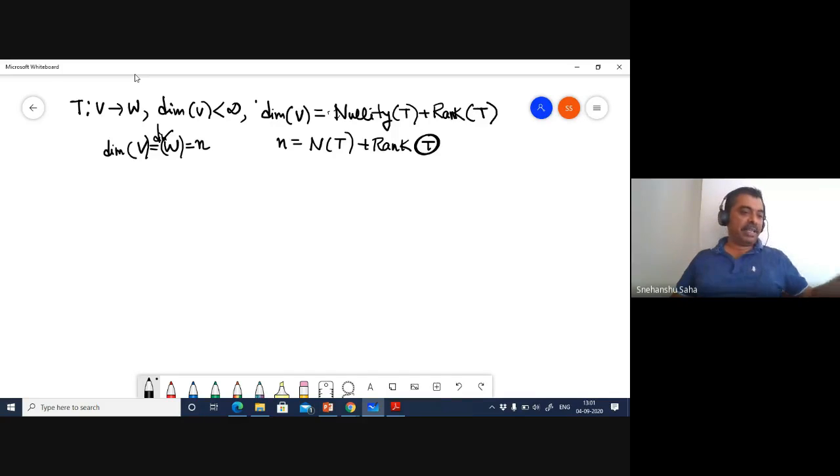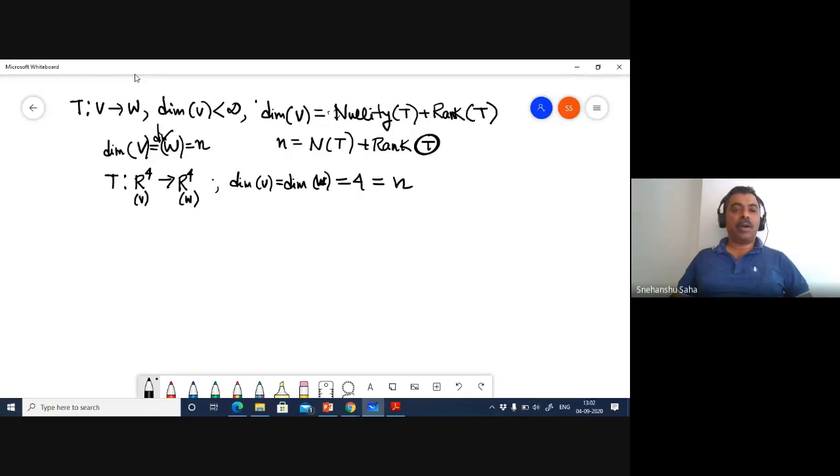Okay, let me find that example. Yes. So let me define a transformation from R4 to R4. You can think of this as V and you can think of this as W, and you can see in this case the dimension of V and dimension of W are both 4, and that is nothing but the value of n.